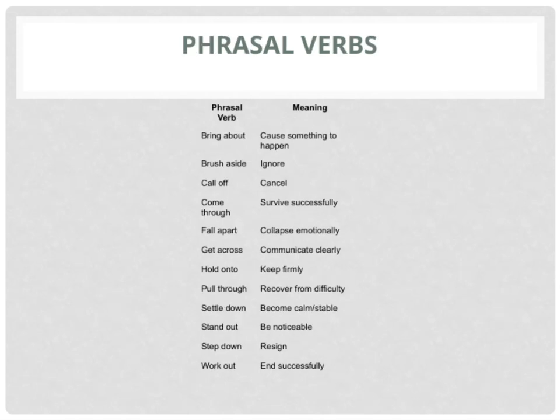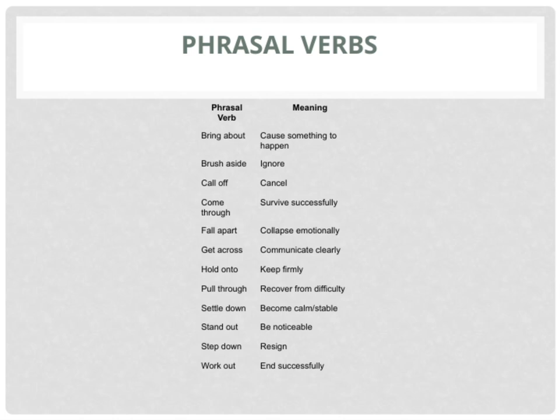Now, let's take a closer look at some common phrasal verbs and their meanings. These are essential because they help us communicate more naturally in everyday English. For example, bring about means to cause something to happen, which is often used in discussions about changes or results. Another useful one is brush aside, which means to ignore something or dismiss it without giving it much thought. If you need to cancel an event, you might say you will call off the plans. When someone comes through, it means they survive or succeed after a difficult situation.